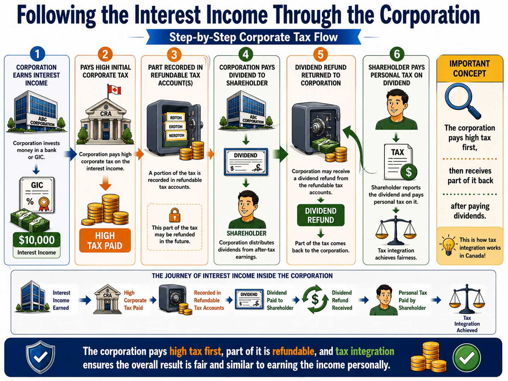This allows part of the refundable tax that was previously paid to be returned to the corporation. At the same time, the shareholder reports the dividend on their personal income tax return and pays personal tax on the dividend received. When you look at the entire sequence from earning the interest income, paying the initial corporate tax, recording the refundable tax, paying the dividend, receiving the dividend refund, and finally paying personal tax, you can see that